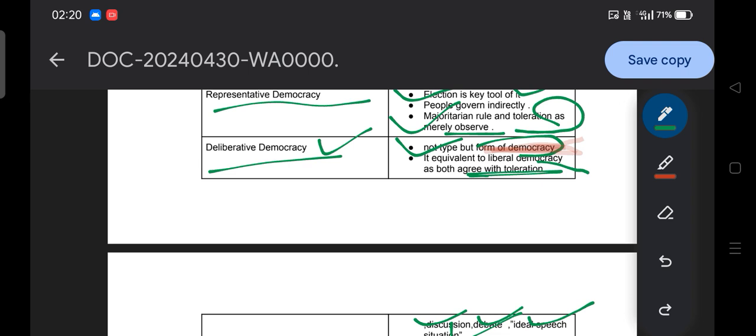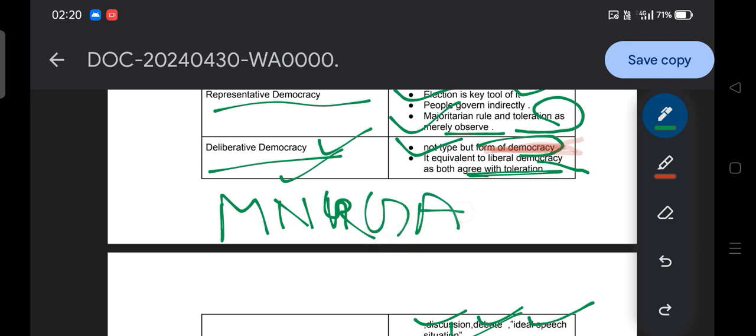Although their interest may or may not be met, at least their concerns are taken up. For example, how does deliberative democracy work? Say there is a policy like MGNREGA. MGNREGA is a scheme.